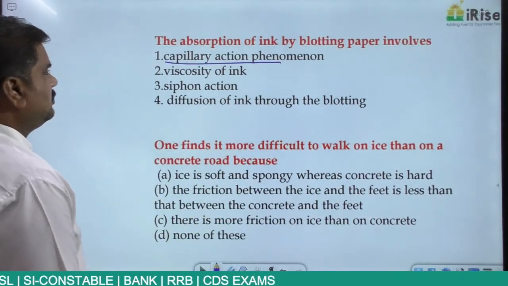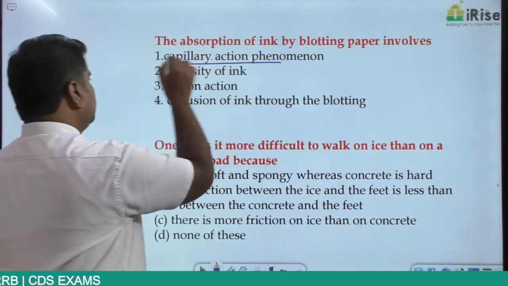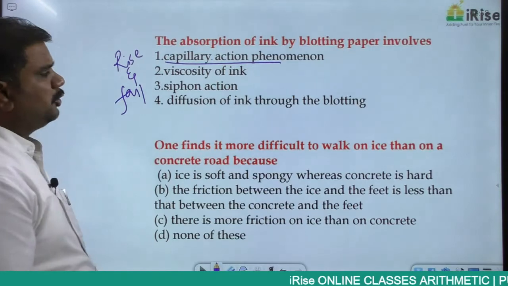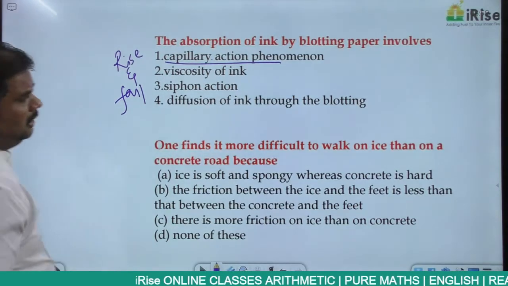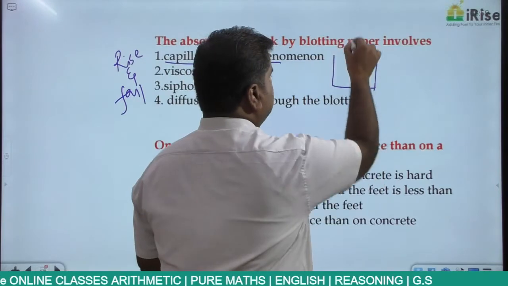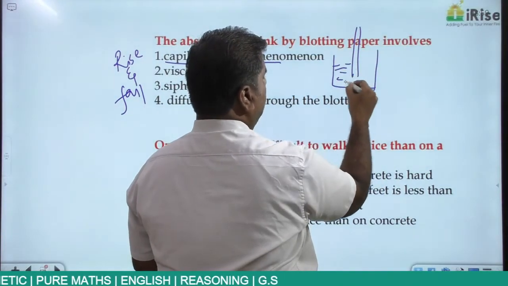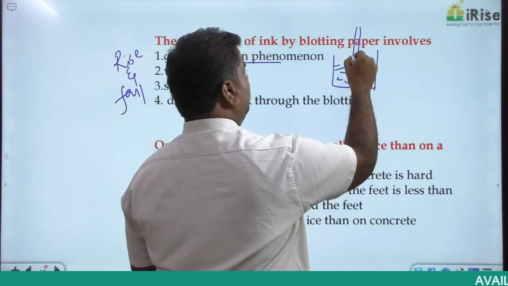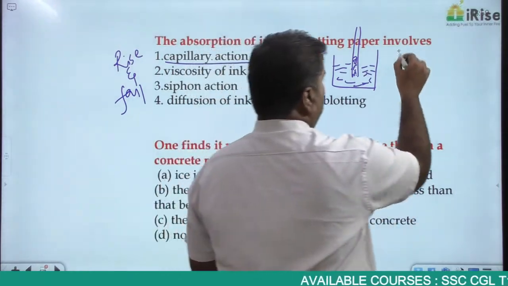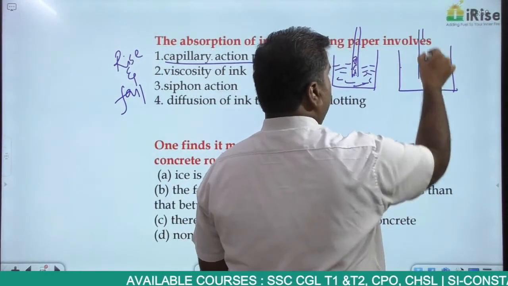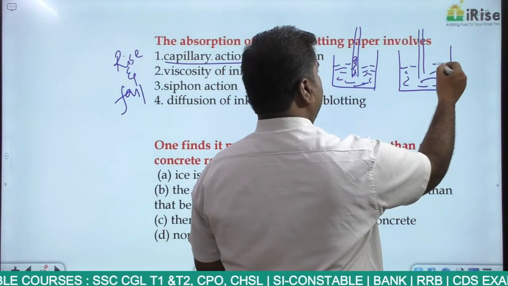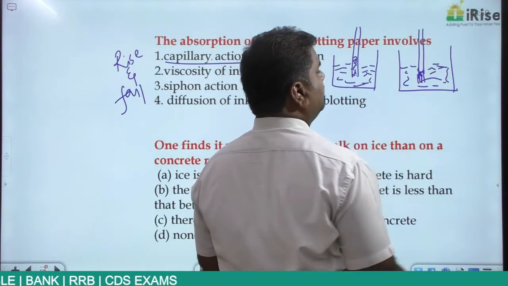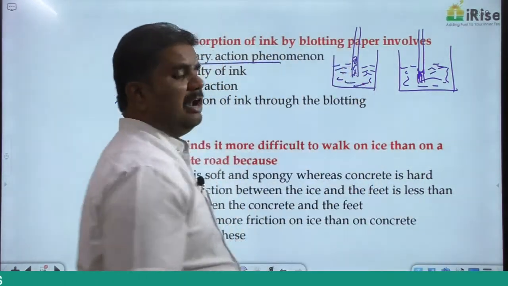Now what is capillary action? We have seen this already. Capillary action is nothing but the rise and fall of a liquid in a capillary tube. Suppose you place a capillary tube in a beaker of water. In this case, the level of water in the capillary tube will be more than the surroundings. But in the case of mercury, the moment you place a capillary tube in a beaker of mercury, the level will be less than the surroundings. Here, in the case of water, it will be more than the surrounding.